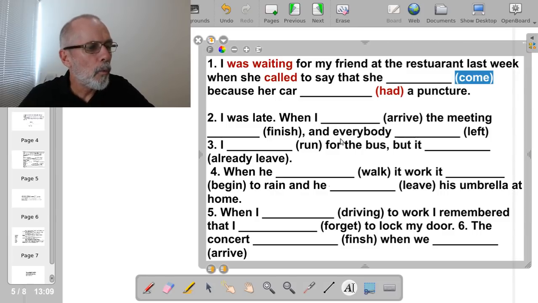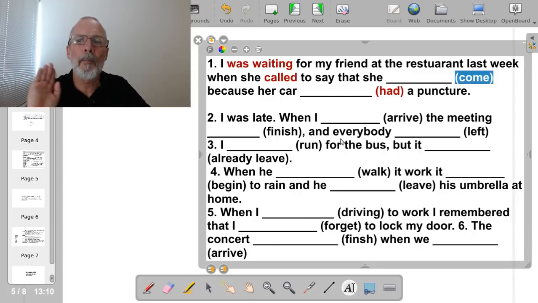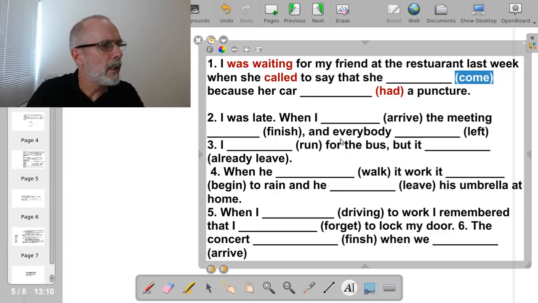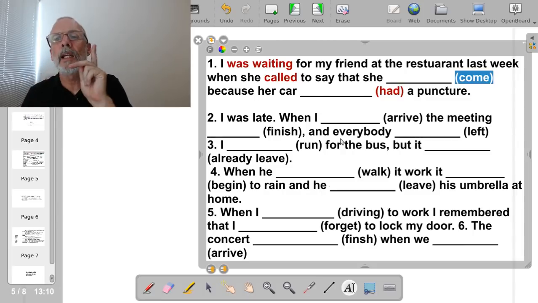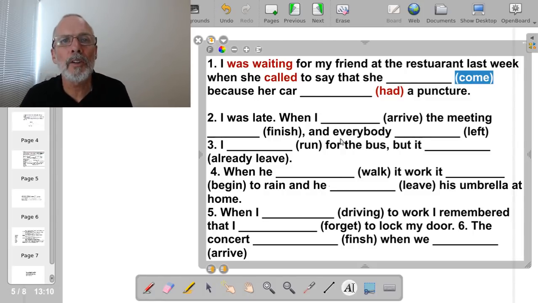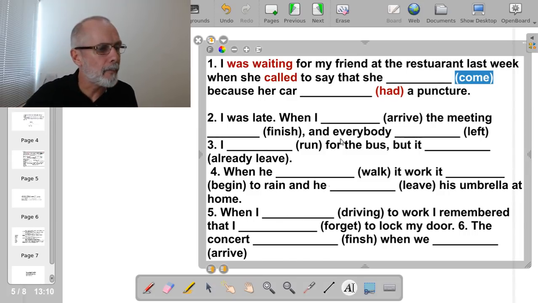Here, no, it's not had and come, and it's not come. Here we want to talk about past ability. I'm not sure if we dealt with that. I think we did do that in level A2. If nobody knows the answer, in the present would be could come. But here we need this in the past simple. What is the past simple of could come?